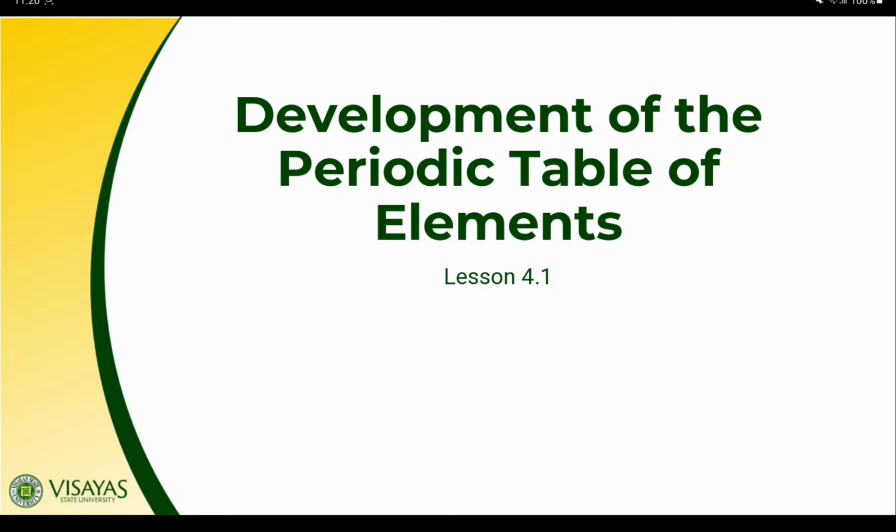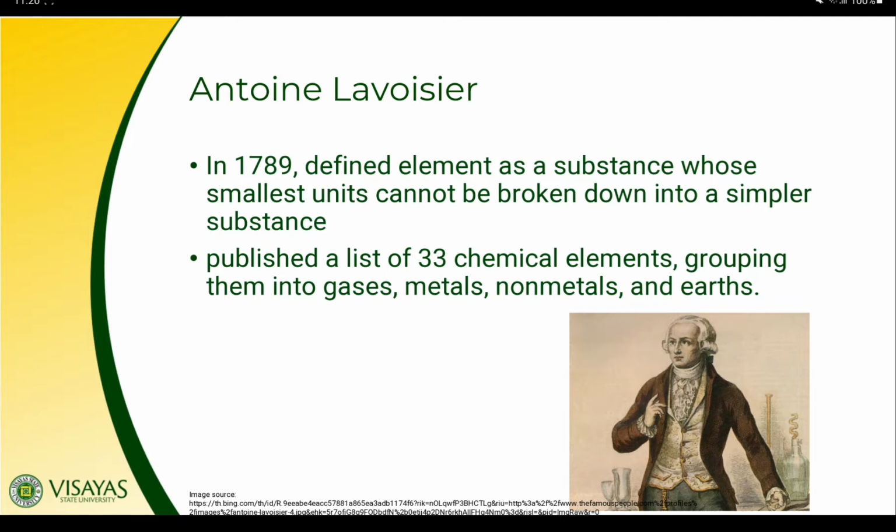In ancient times, scientists didn't know yet about elements, or they didn't have yet a clear definition of element. It was in 1789 when Antoine Lavoisier gave an accurate definition of element, which is a substance whose smallest units cannot be broken down into simpler substances. With this definition, he was able to publish a list of 33 chemical elements, which he grouped into gases, metals, nonmetals, and earths.